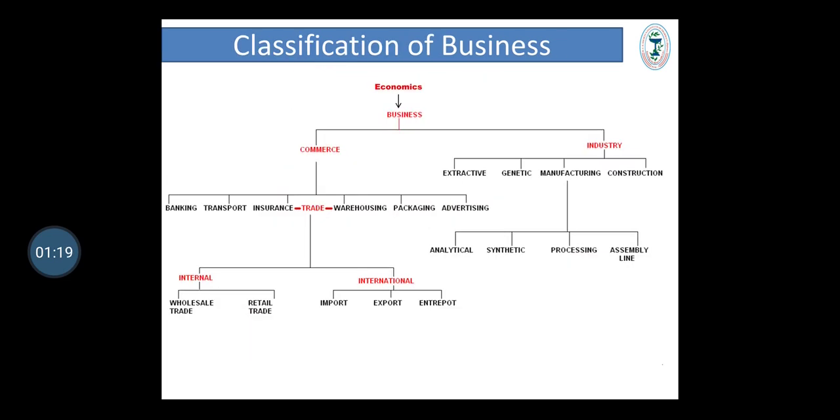That is classification. Business is classified broadly into two parts, one is industry and another is commerce. In this video we will focus only on the classification of industry, and in the next video we will discuss about commerce. So this video is only related to one part of a business, that is industry.